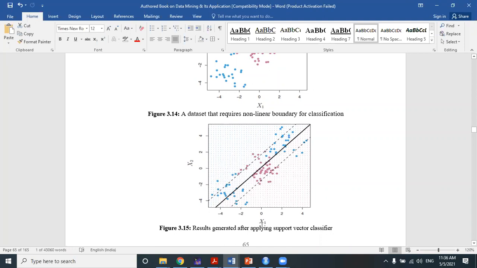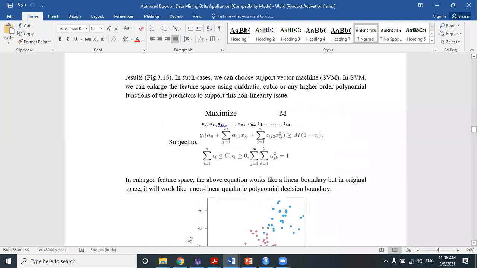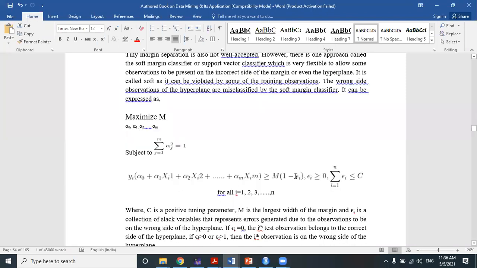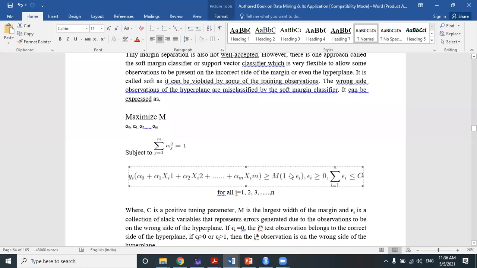Now you can say that it is a wrong thing. It may be erroneous, or it is prone to error. Yes, it's prone to error. But that's why in the formula it actually considers the error terms. This is the formula: m into, and the rest of the formula is similar to the hard margin classifier, greater than or equal to m into 1 minus epsilon, where epsilon is greater than or equal to 0.